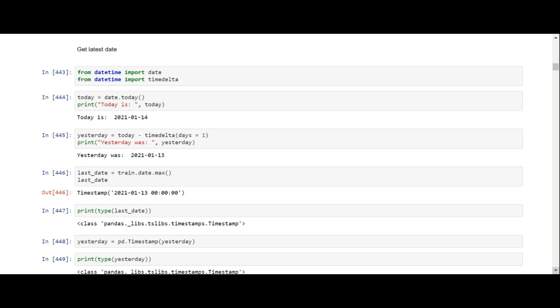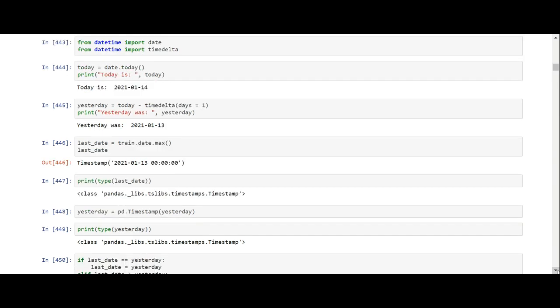So you have to get today's date, and yesterday was the 14th, and then you have to get yesterday, and so the day before that was the 13th, and you get the last date. The last date is the maximum date, and they're saying the maximum date is the 13th.